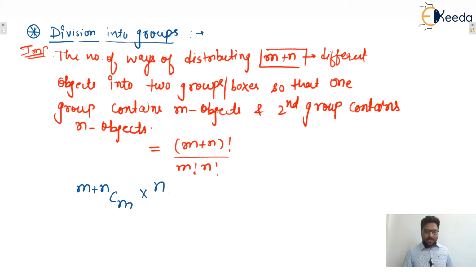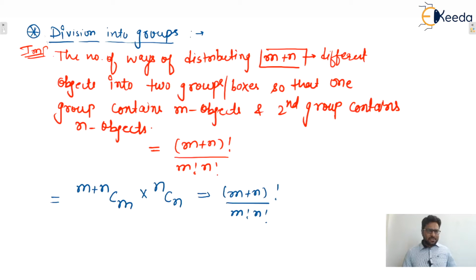We can say n, and selecting n out of these n can be done in nCn ways. So the total number of ways will be this, and after solving it, what will be the answer? m plus n factorial divided by m factorial into n factorial, isn't it?